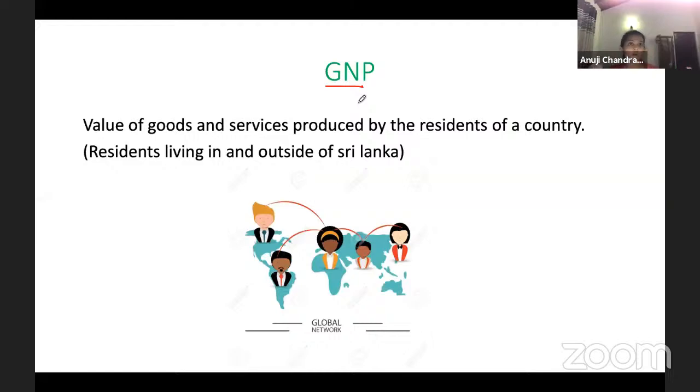Nation is all the Sri Lankans. So we take the value of all the Sri Lankans to calculate the GNP. Residents living in and outside of Sri Lanka, we take.